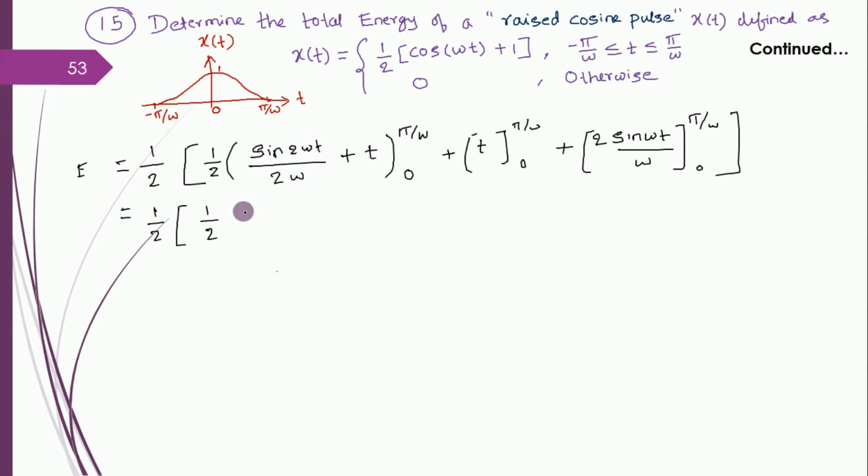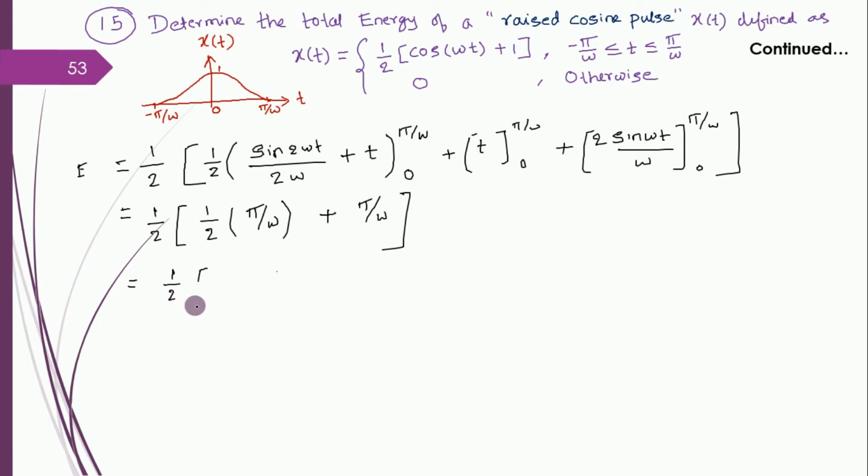Sine 2 pi is 0. So sine 2 pi is 0. It's gone. So 0 if you supply, that also gives you 0. So what you're supposed to do is, in place of t, apply the limits. You will get pi by omega minus 0. So I don't write minus 0. Plus, so here I have got pi by omega. So this whole goes to 0 as discussed earlier. Okay. So this gives you,